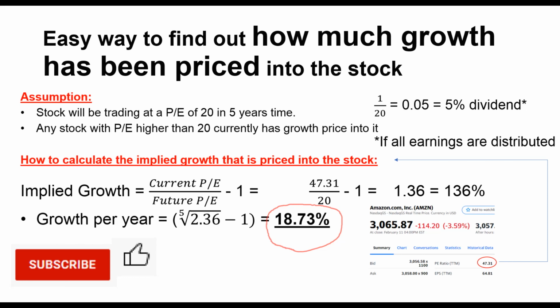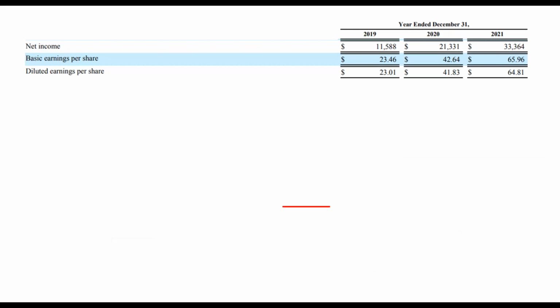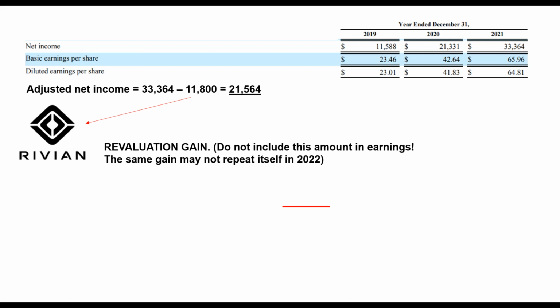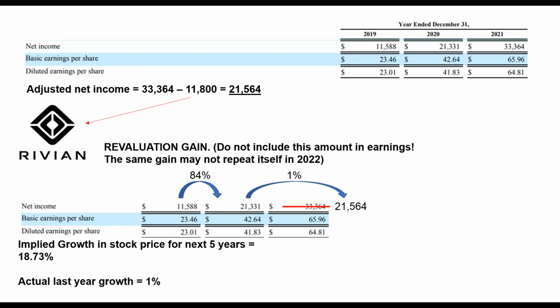Then we will look at the earnings of Amazon in year 2021. The earnings of Amazon is $21,564 billion, after deducting the gain on revaluation of investment in Rivian. The reason why I do not take into consideration the revaluation into the earnings is because it is an unrealized earning. The earnings will only be realized when Amazon decides to sell their shares, which I doubt they will. From my calculation that you can see on screen, Amazon had a great earnings growth of 84% from year 2019 to 2020. However, their adjusted earnings growth in year 2021 is only 1%.